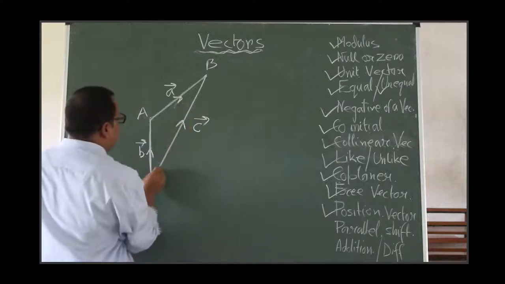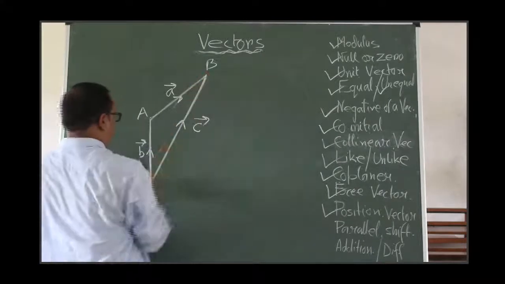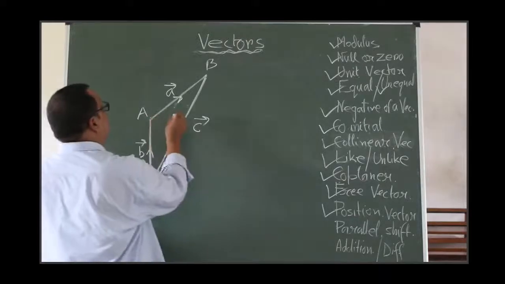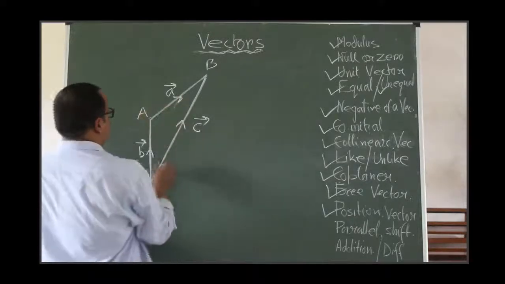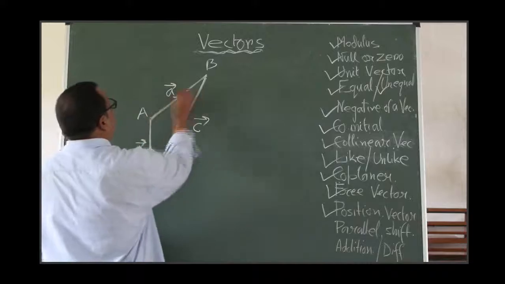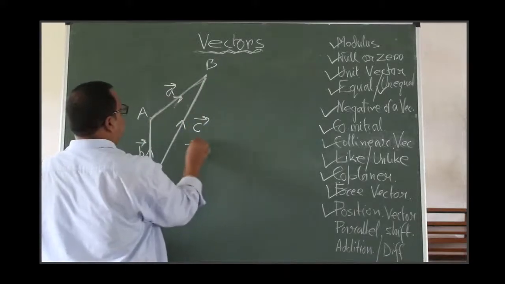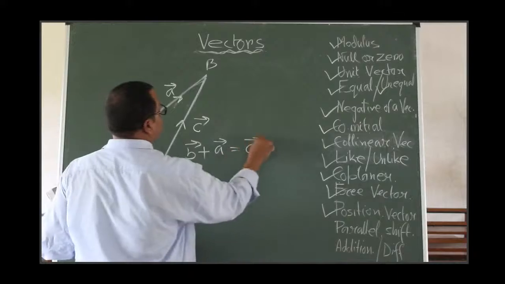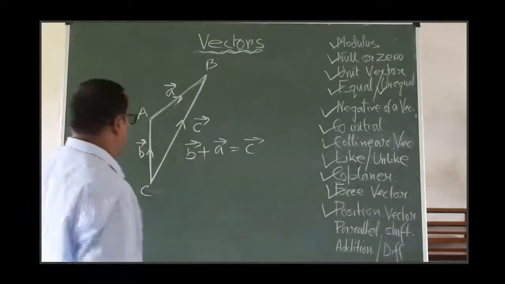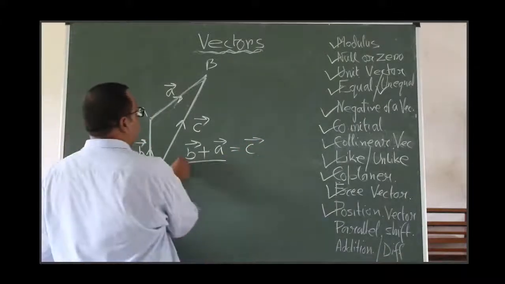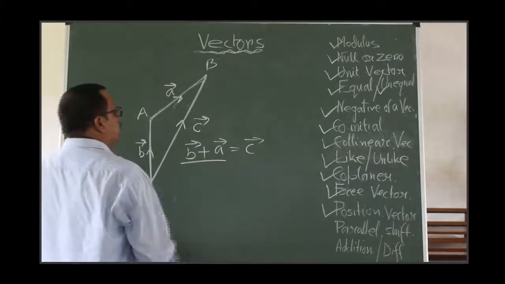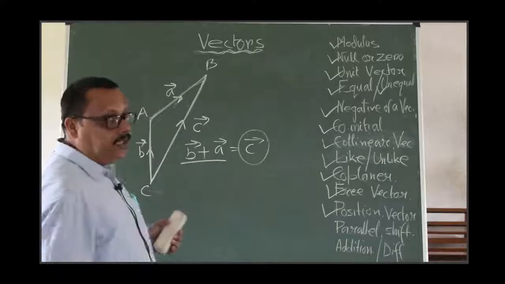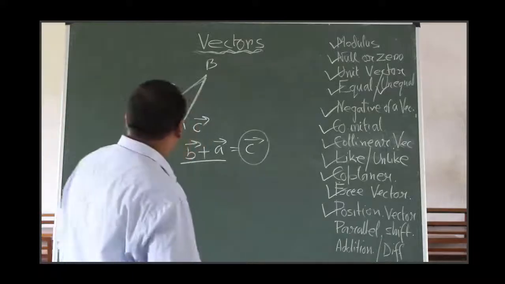And there is another vector C from C to B. It is neutralizing the force. You can assume this way. And clearly, this plus this, the total force, that is B plus A, will be equal to C. This is called the triangle law of vectors. Okay. These are the sum. The sum of these two vectors A and B is giving the another vector C, right?